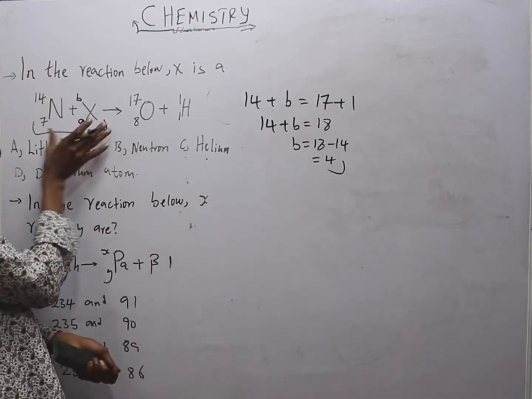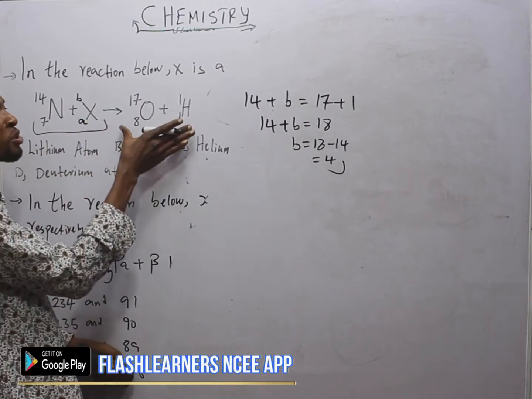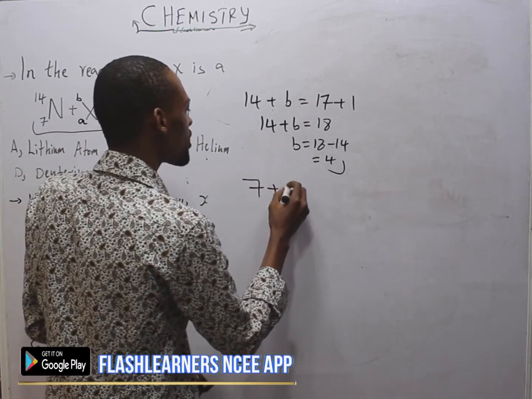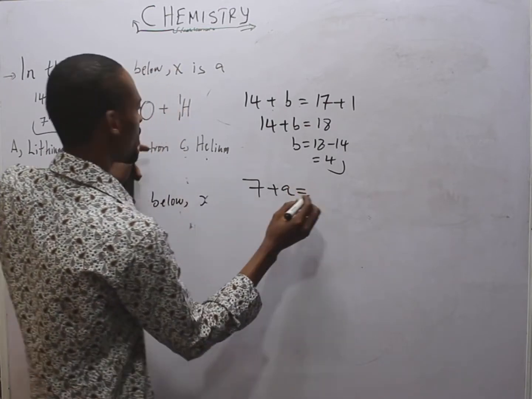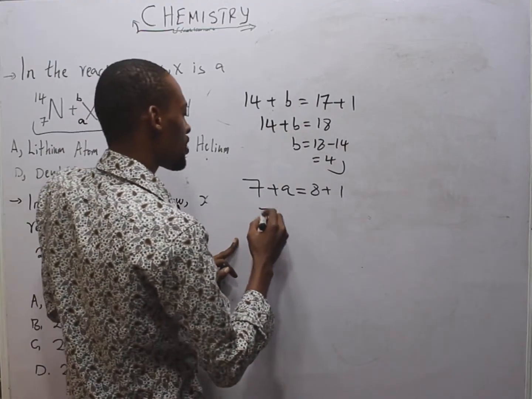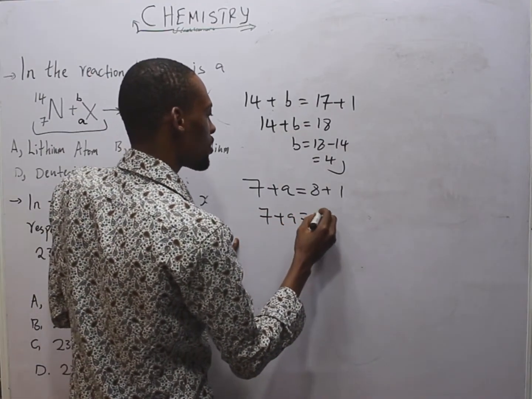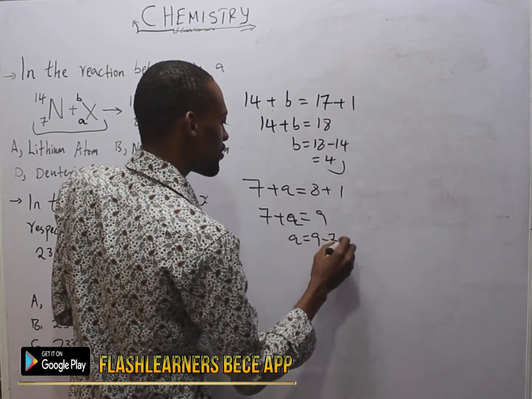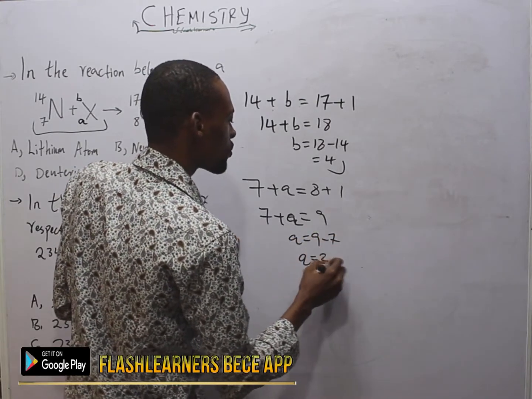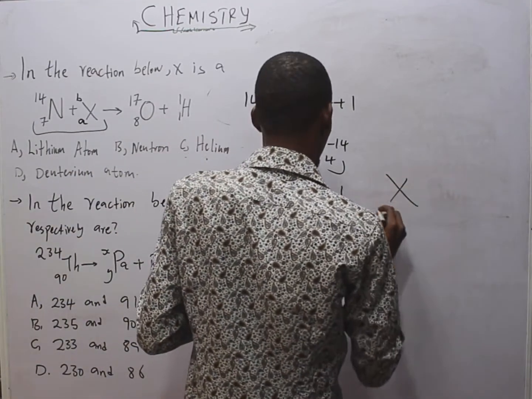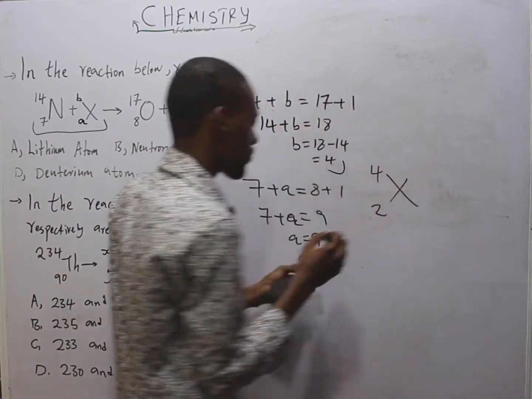Now, the total atomic number here should be equal to the total atomic number here. Meaning 7 plus A is the same thing as 8 plus 1. This means 7 plus A is equal to 9. A is equal to 9 minus 7. A is equal to 2. So this element S is 2 here, 4 here.